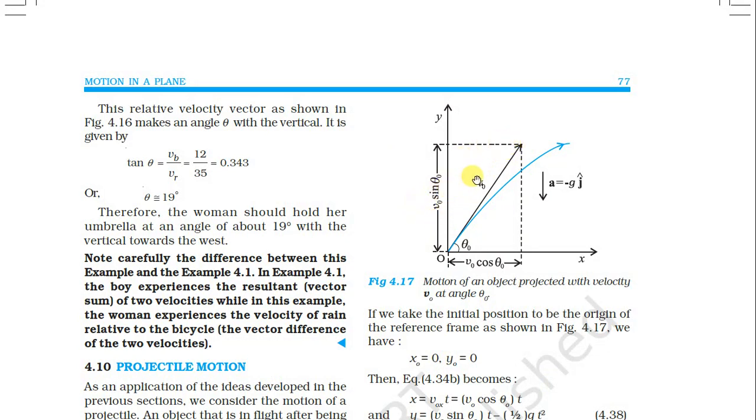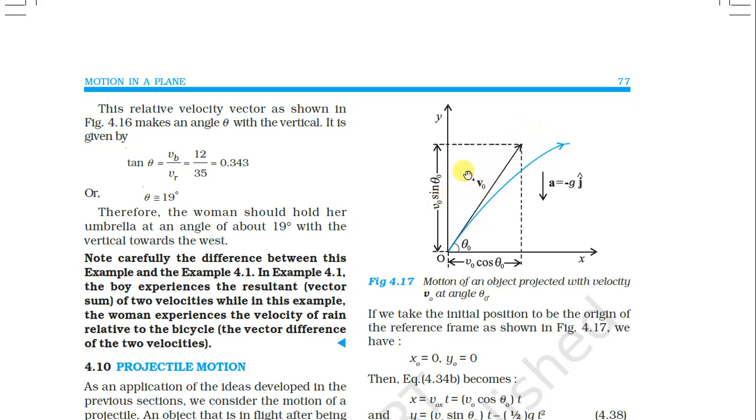Sin theta is equal to the opposite side divided by the hypotenuse.